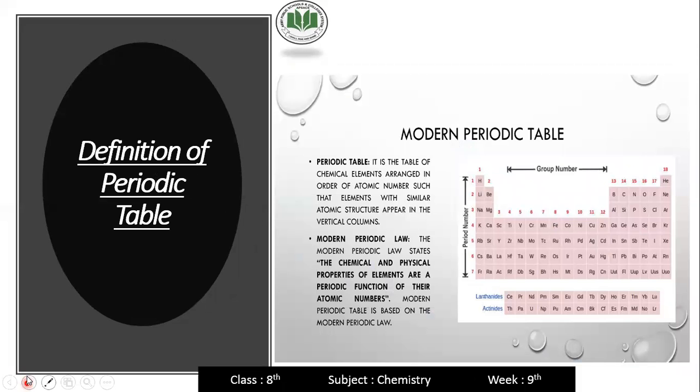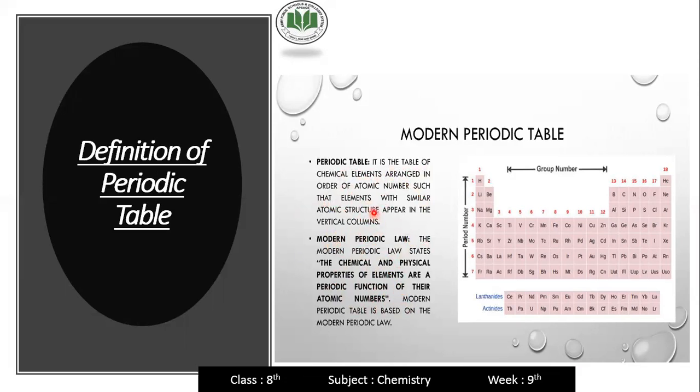Okay, finally, the definition of the modern periodic table is here. The periodic table is the table of chemical elements arranged in the order of atomic number, such that elements with similar atomic structure appear in the vertical columns. And the modern periodic law states the chemical and the physical properties of elements are the periodic function of their atomic number.